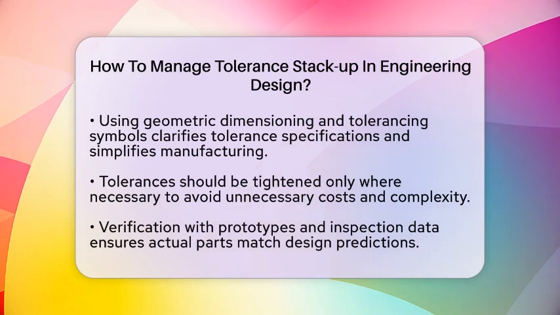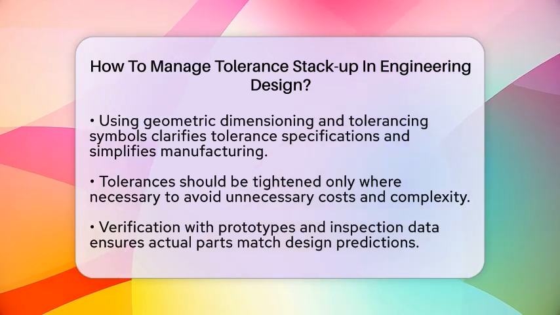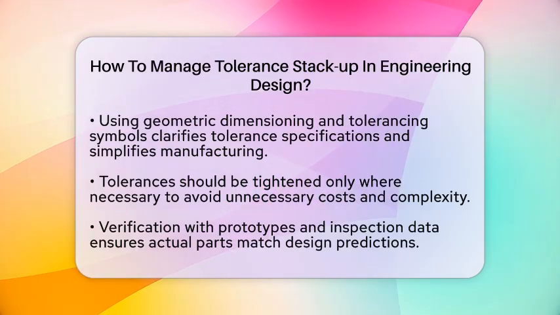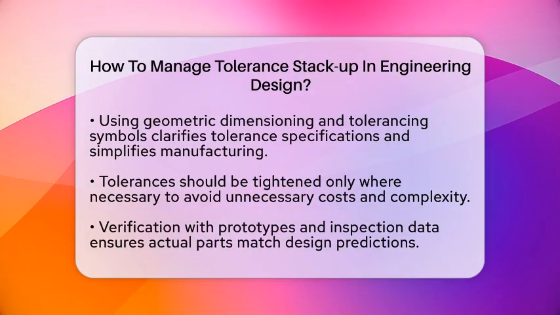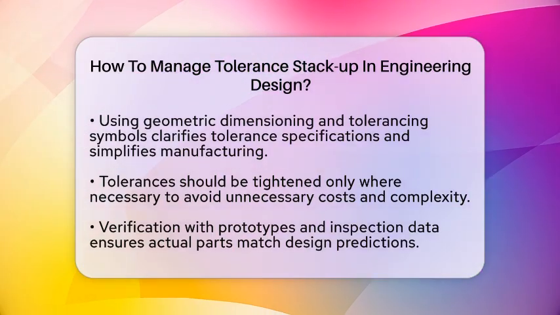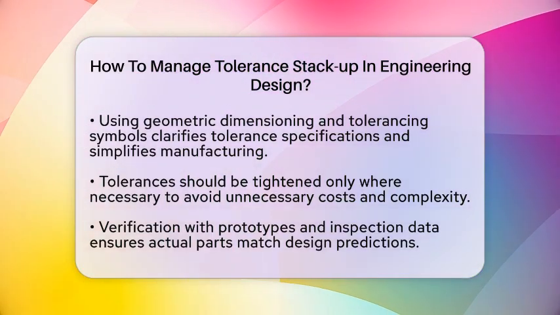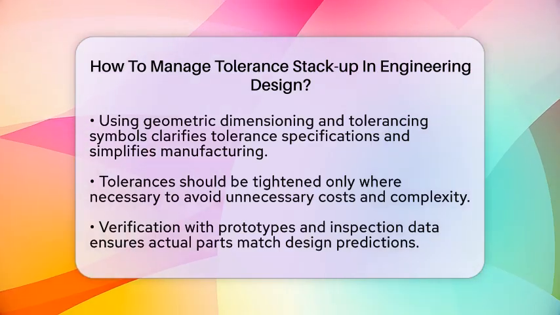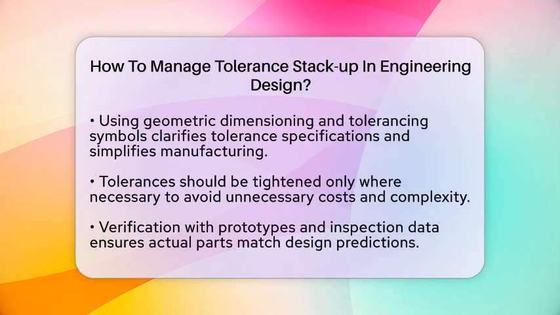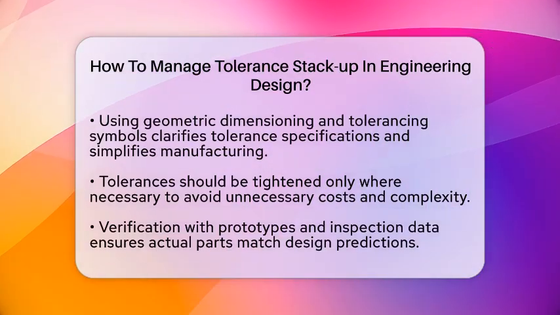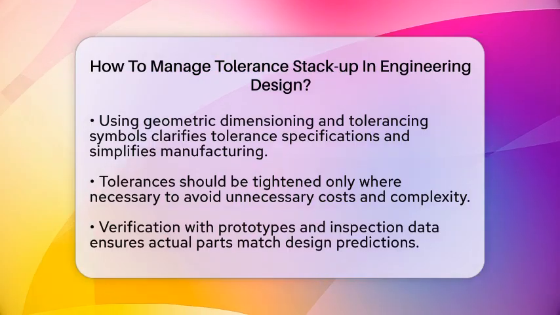Next, you need to identify the critical path in your assembly. This means pinpointing the sequence of dimensions that most affect the final fit or function. By focusing on this path, you can analyze how each tolerance contributes to the overall variation. Using geometric dimensioning and tolerancing symbols helps specify tolerances clearly and functionally. This reduces unnecessary tight tolerances and makes manufacturing easier.